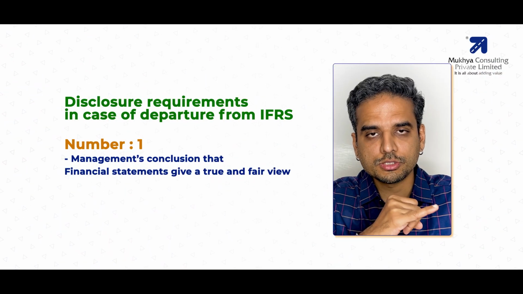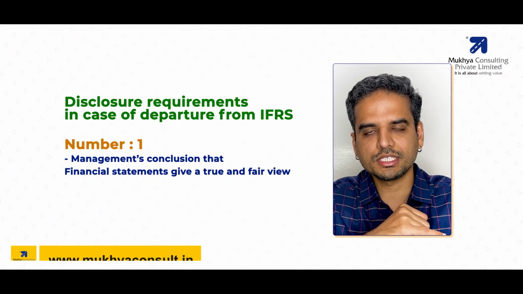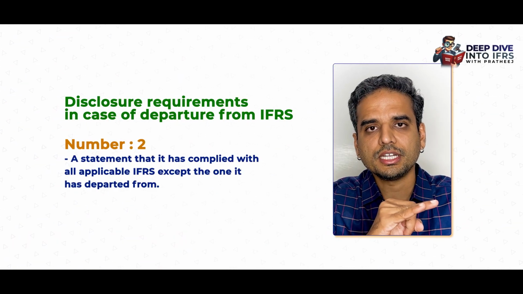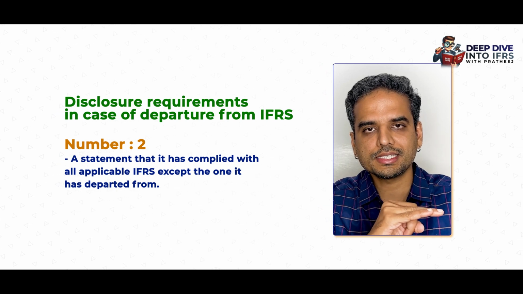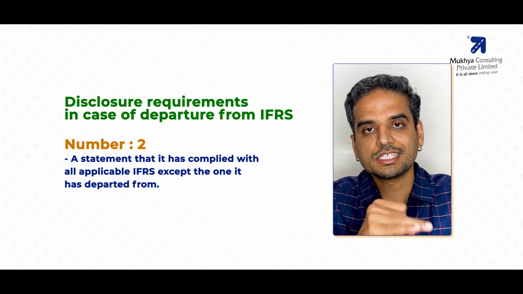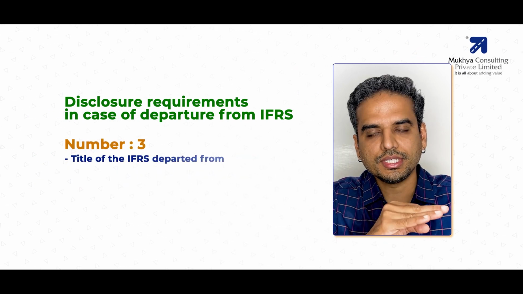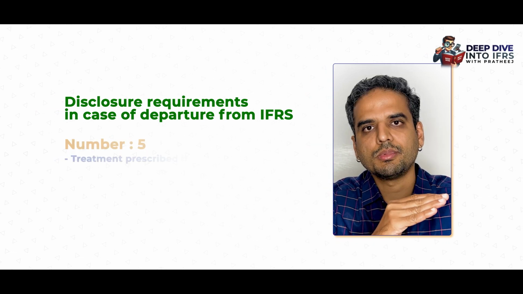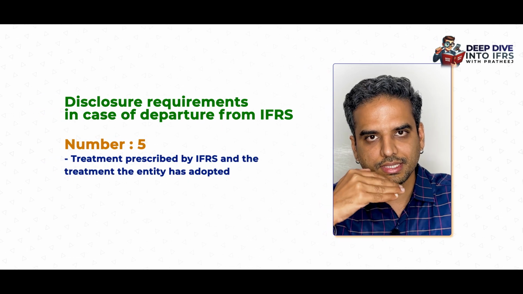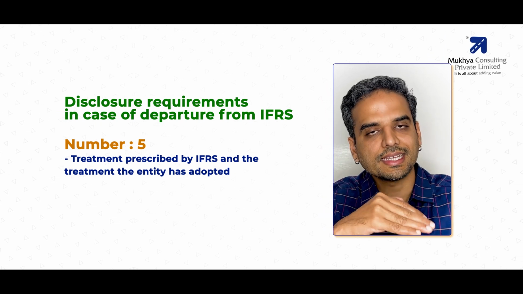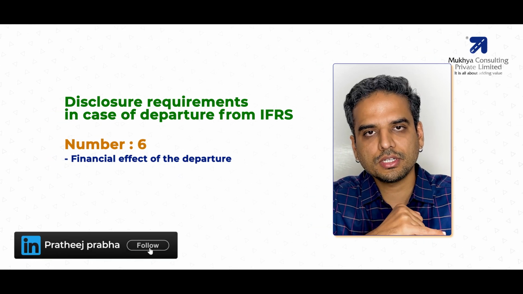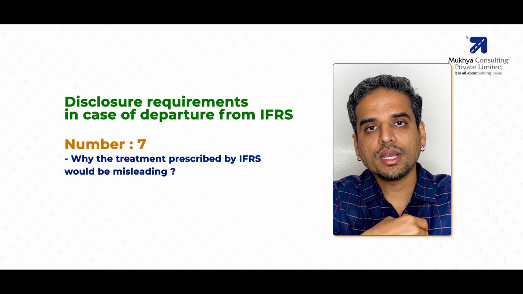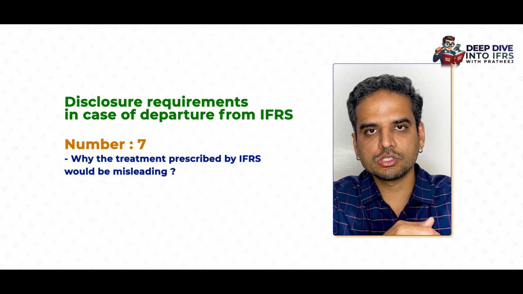But when you depart from a particular IFRS, you have to disclose the following items. Number one, management's conclusion that the financial statements give a true and fair view. Number two, a statement of compliance that the entity has complied with all the IFRS except the one it has departed from. Number three, title of the IFRS departed from. Number four, nature of departure. Number five, the treatment prescribed by IFRS and the treatment the entity has chosen. Number six, financial effect of the departure. And finally, number seven, why the entity feels that following IFRS would be misleading.